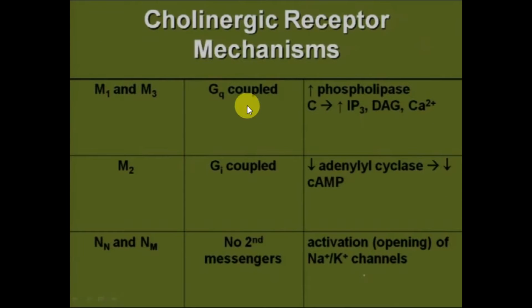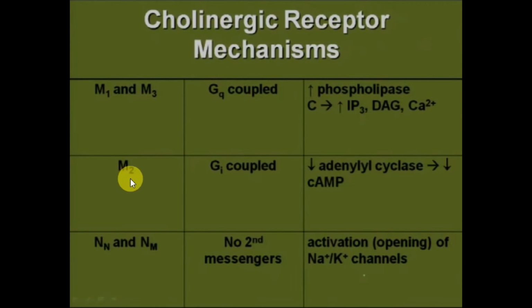This is a very comprehensive table which describes the mechanism of action of cholinergic receptors. So M1 and M3 receptors are Gq coupled receptors that will increase phospholipase C, which in turn increases IP3, diacylglycerol and calcium, that will increase the release of acetylcholine as we have previously studied.